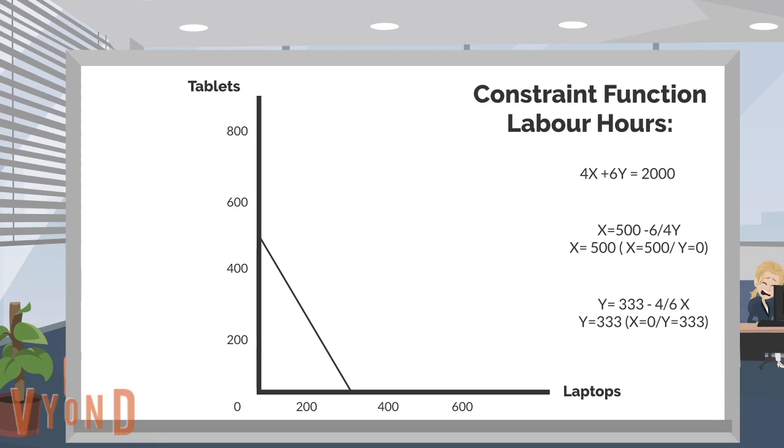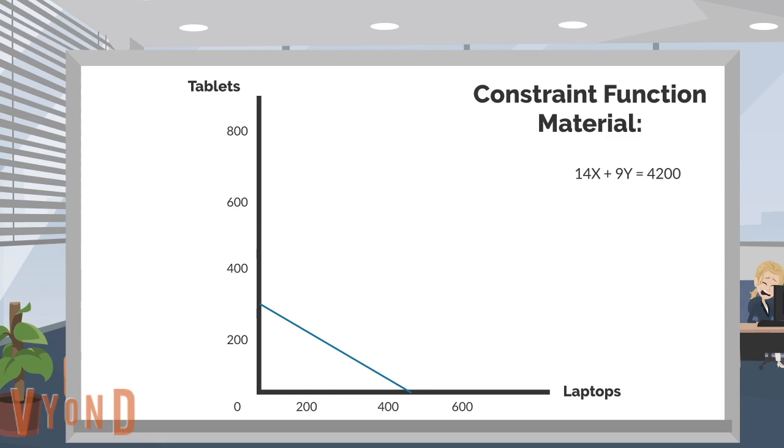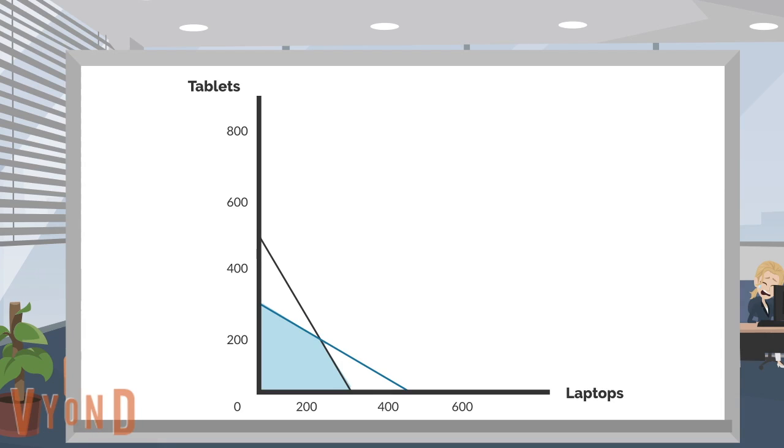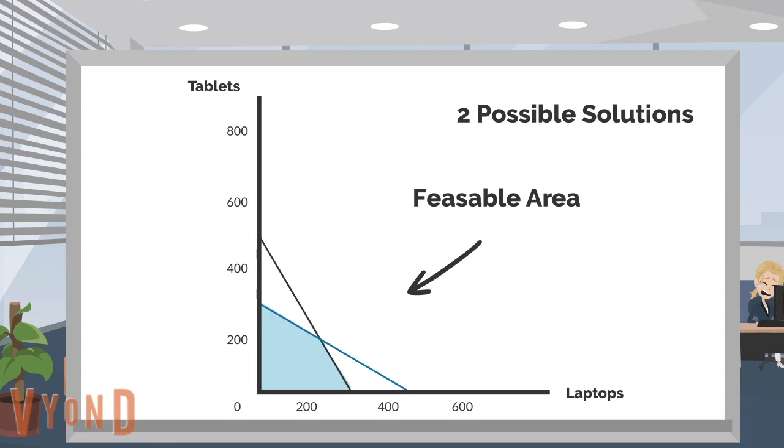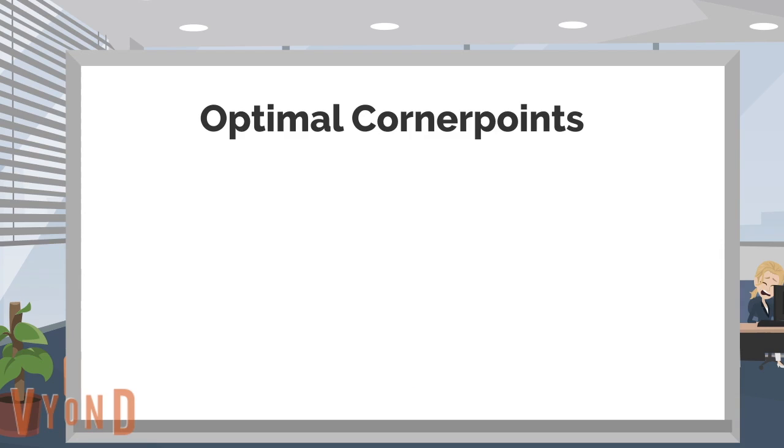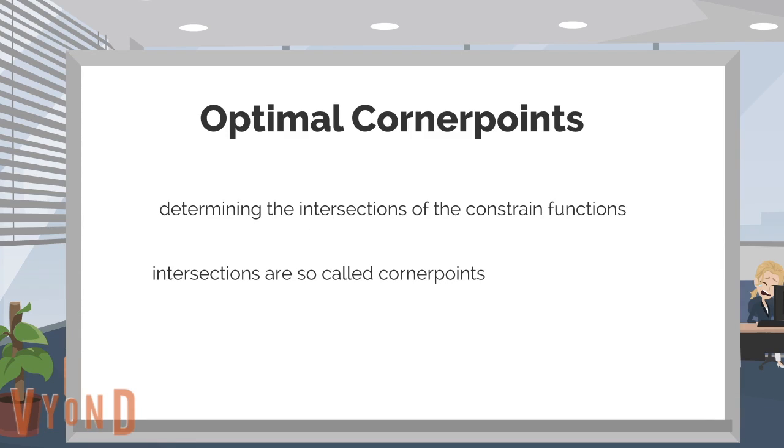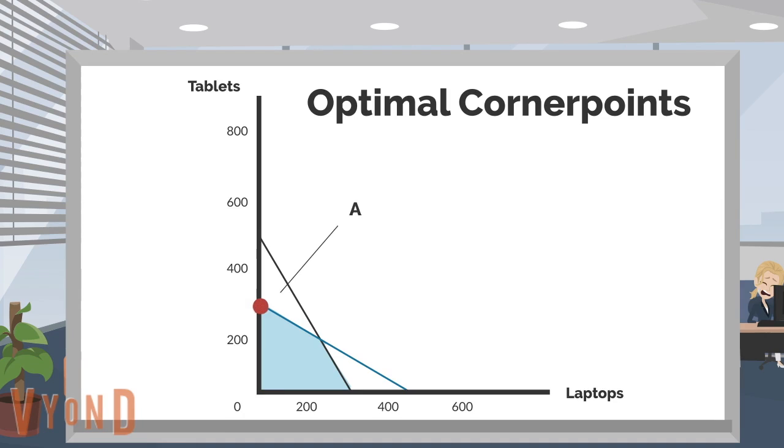The constraint function for the materials is that 4x plus 9y needs to be lower than or equal to 4200. By combining the two coordinate systems, he can find the feasible area because each point in this region will satisfy the linear constraints. He now has two ways to narrow this down to the optimal solution. The first way to find the solution is by determining the intersections of the constraint functions. These intersections are so-called corner points. In Maurice's case, there are three corner points: one at A, one at B, and one at C.